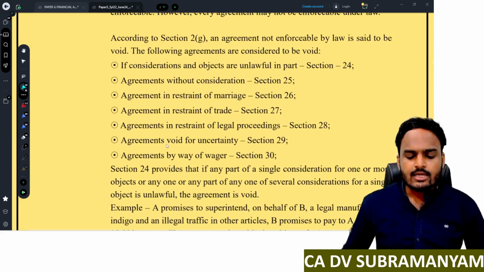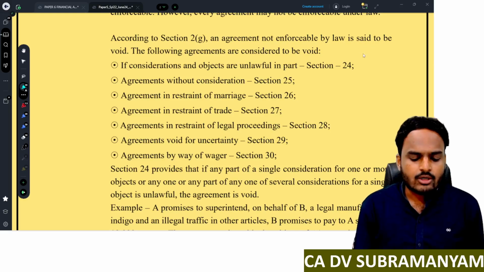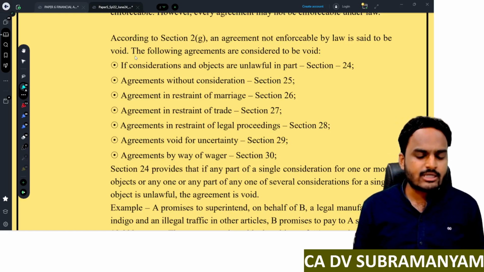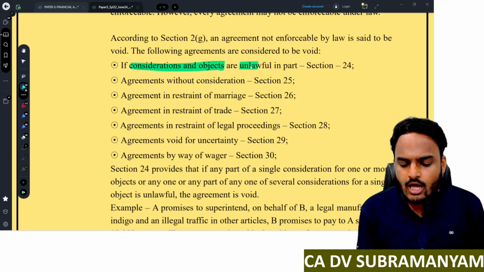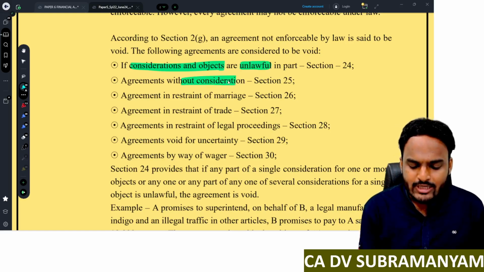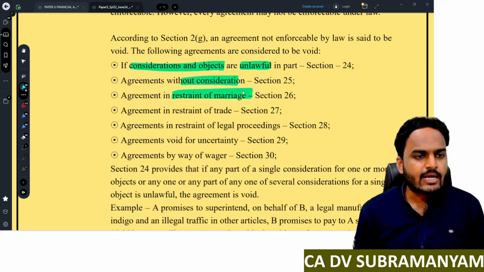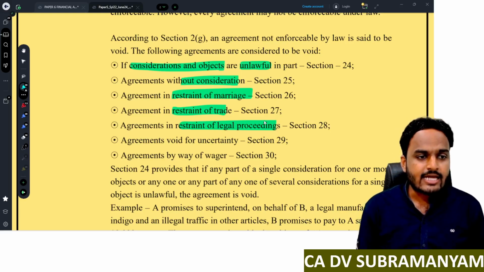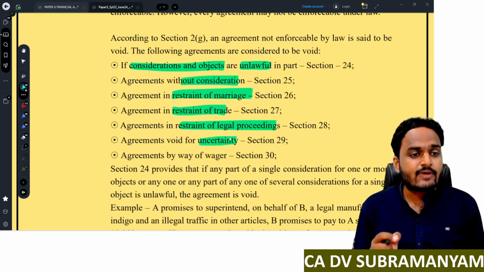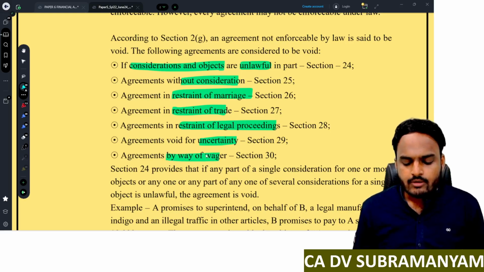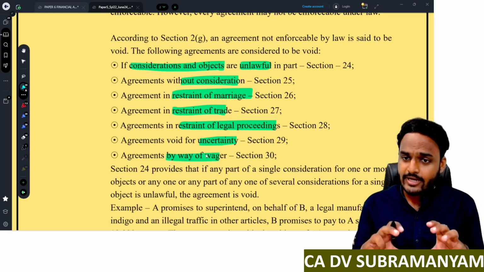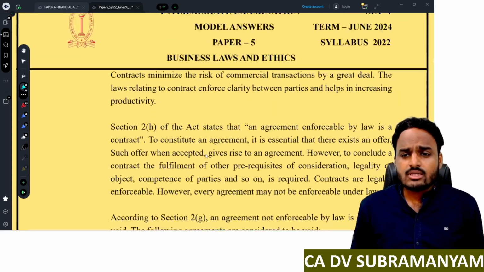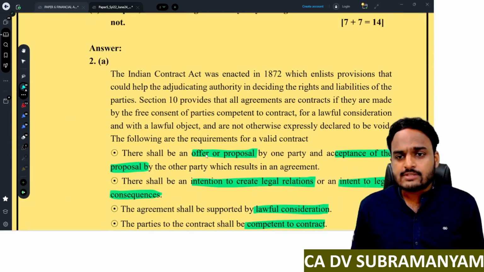And next you can see here, an agreement not legally enforceable by law is said to be void. The following agreements are considered to be void. So what are those agreements? If consideration and objects are unlawful, agreements without consideration, agreement in restraint of marriage, agreement in restraint of trade, agreement in restraint of legal proceedings. Next, agreements for uncertainty, agreement by way of wager. So write all these points. Then your answer is complete. So you can easily score 5 to 6 marks out of 7 marks.